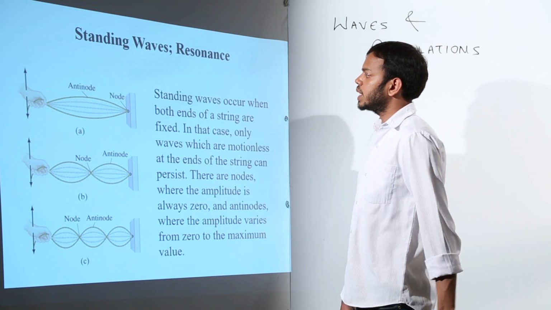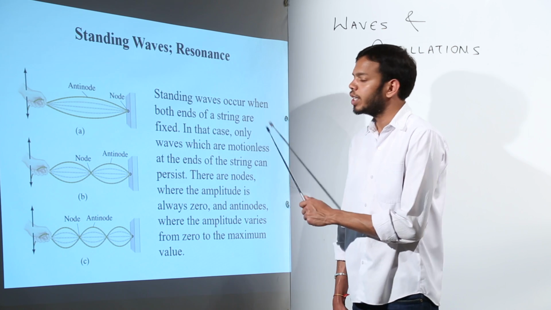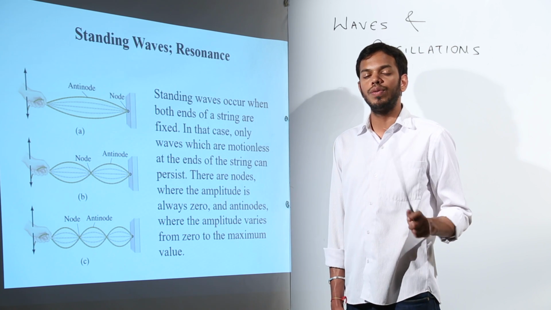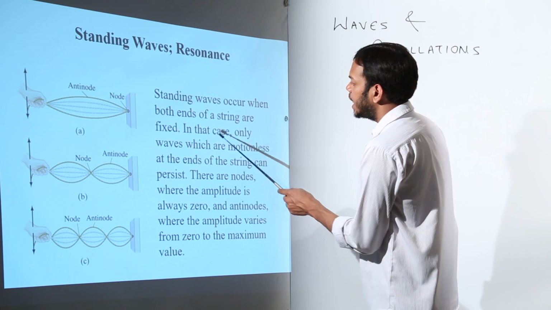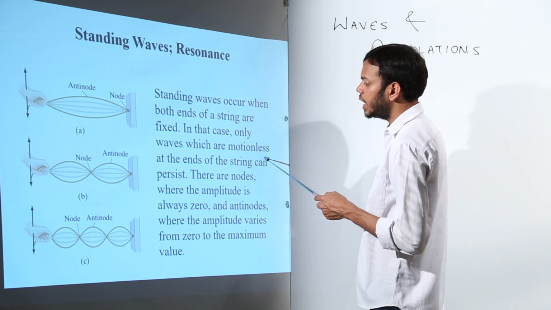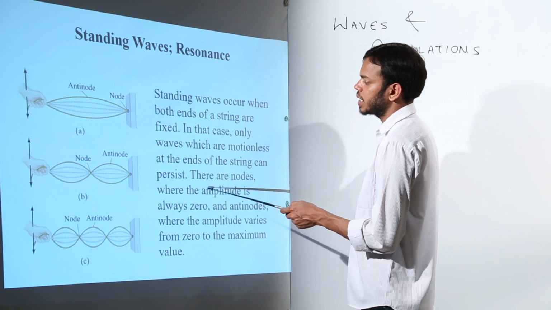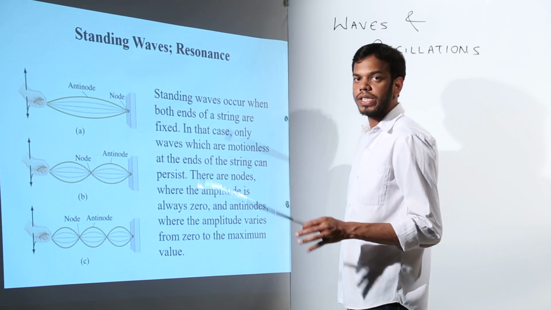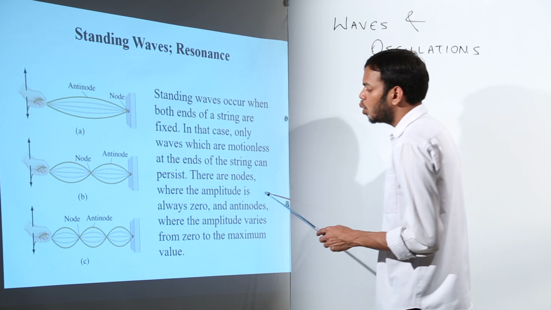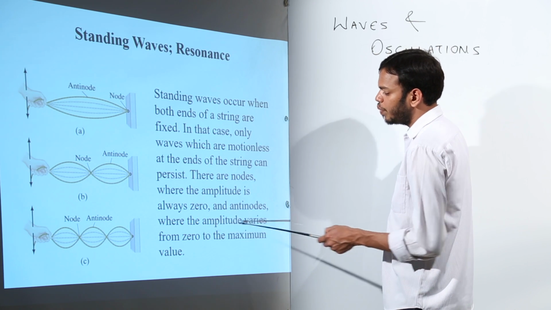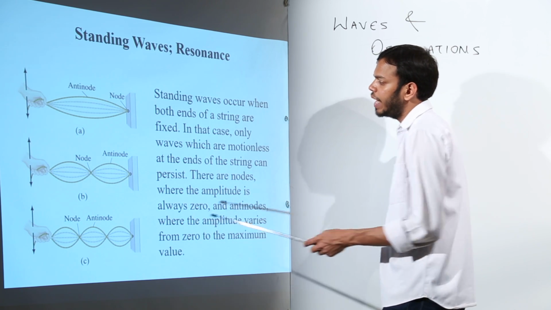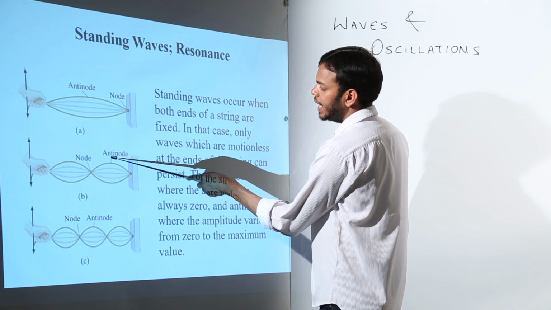What are standing waves? Standing waves occur when both ends of a string are fixed. Initially we fixed only one end, now both the ends of a string are fixed. In that case, only waves which are motionless at the ends of the string can persist. That means motionless waves which are going to die out. These are nodes where the amplitude is always 0 and the antinodes where the amplitude varies from 0 to maximum. So we have got node and antinode.